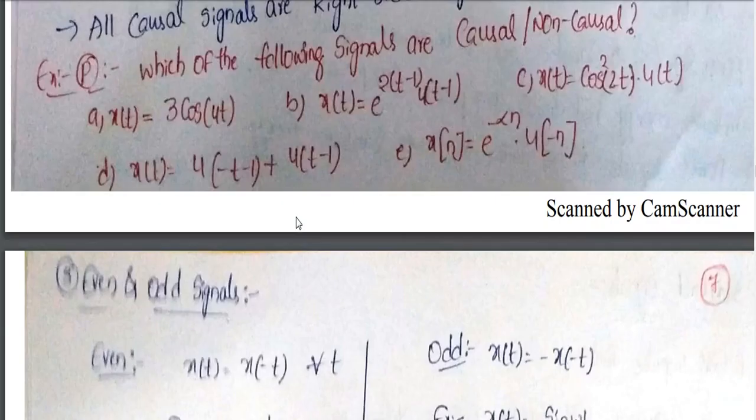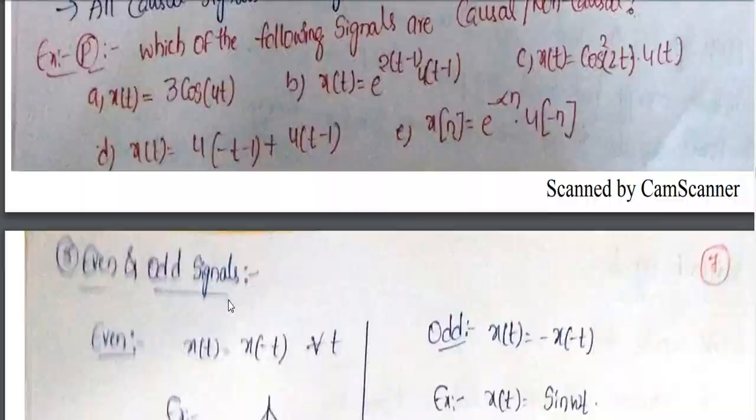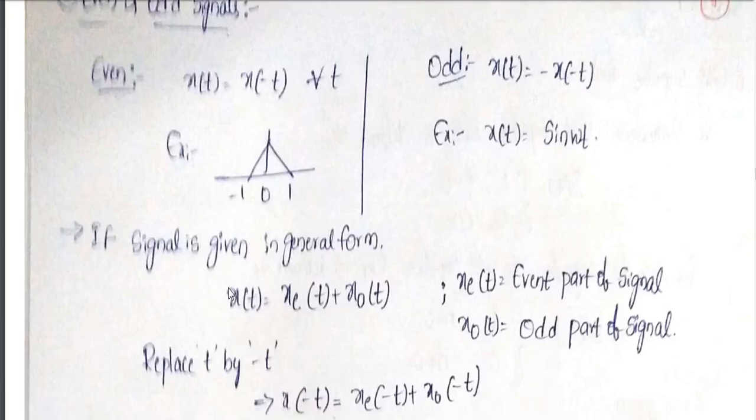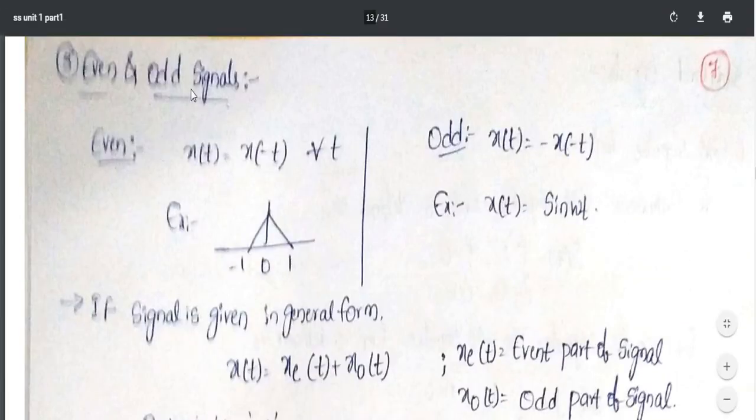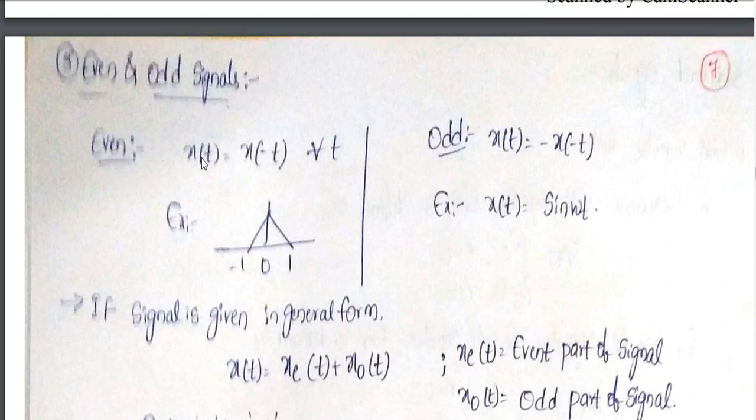The next, third category is even and odd signals. When is a signal said to be even and when is it said to be odd? Even means, let me take x of t as my input. In place of t, if I substitute minus t, then I should also get my x of t back. Then I can say it is an even signal. If I substitute minus t in place of t and get minus x of minus t, then I can say it is an odd signal.